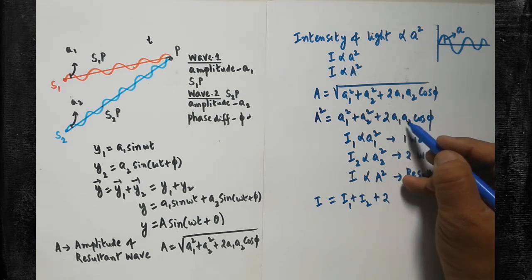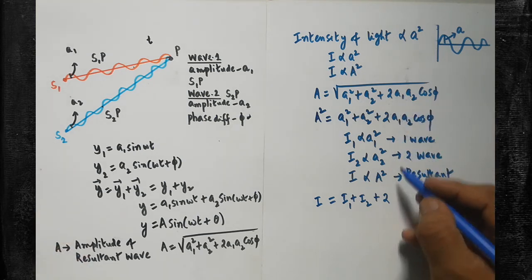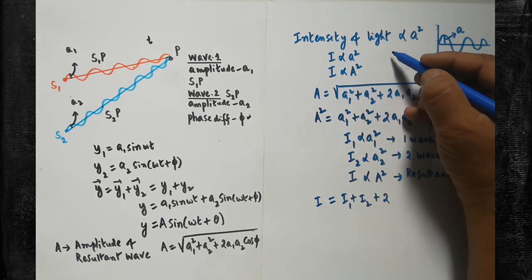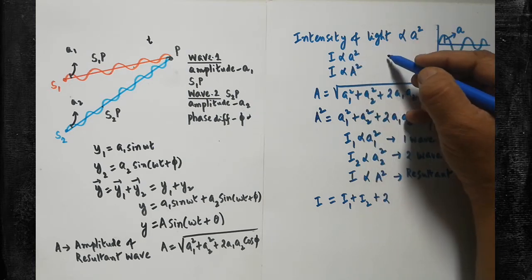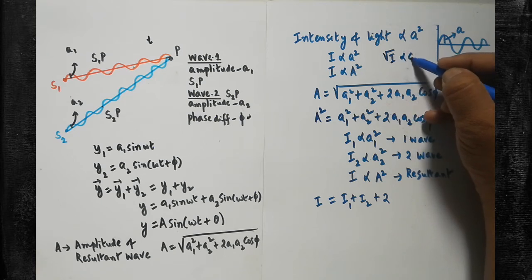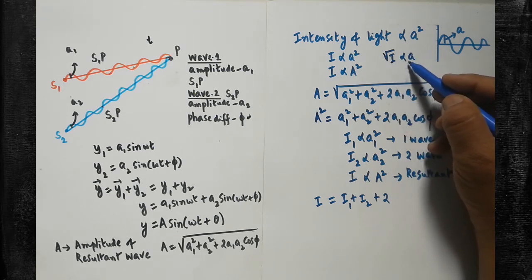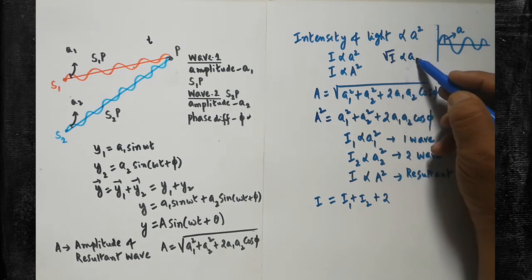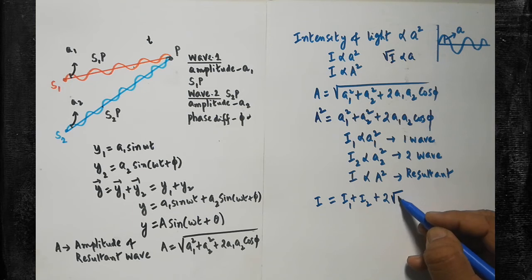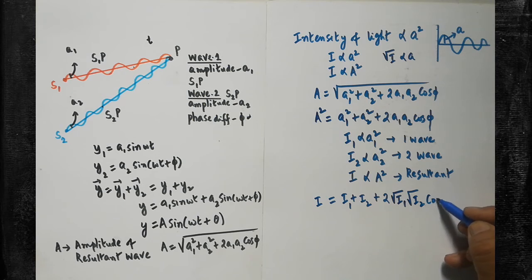Here A1 is there, A2 is there. So these two, A1 and A2, can be written as follows. Look at the basic equation: I is directly proportional to A square, which means if you take the square root on either side, you will get square root of I is directly proportional to A. Are you clear? So in that format we have to write. Here A1 can be replaced by square root of I1, and A2 can be replaced by square root of I2. So the remaining thing is cos phi.